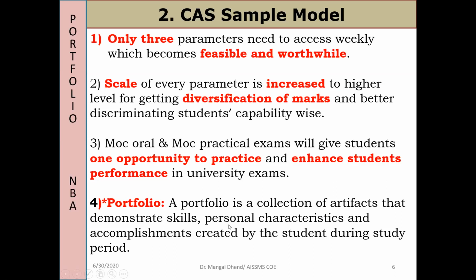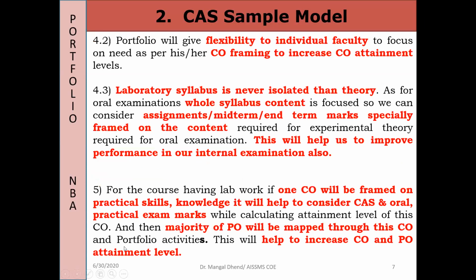I just communicate in a different way. Personal characteristics should be reflected, along with accomplishments, what students have accomplished and created. Okay, so after deciding the portfolio or CAS model, you can define your own model. But do focus on the portfolio, because you will see with the portfolio how I could achieve a number of things.